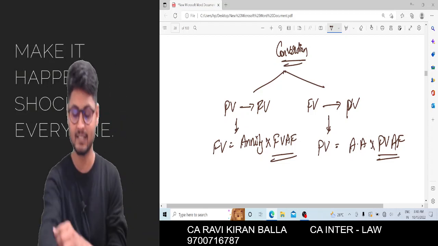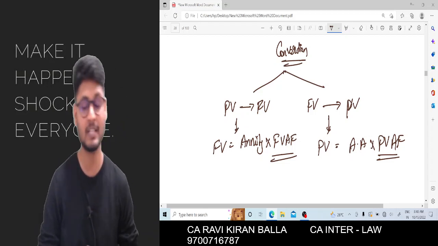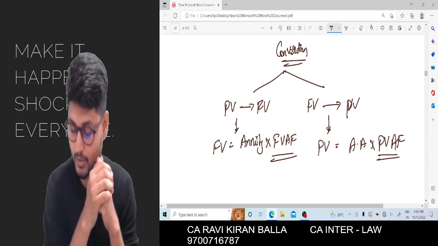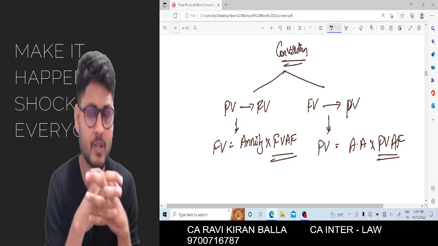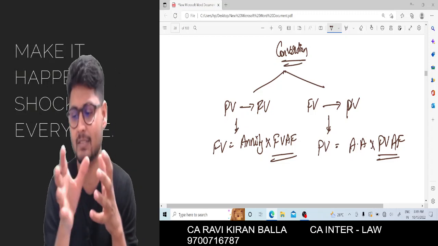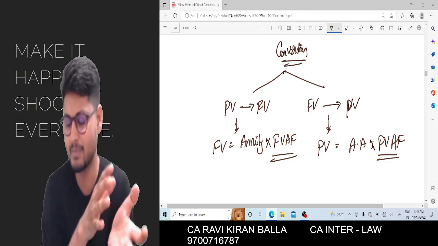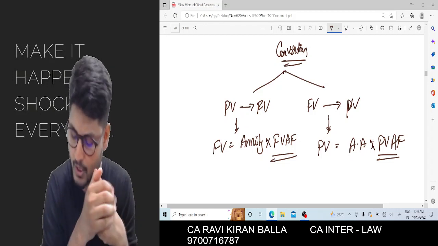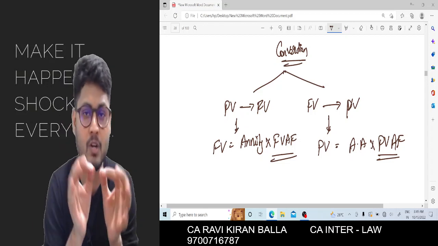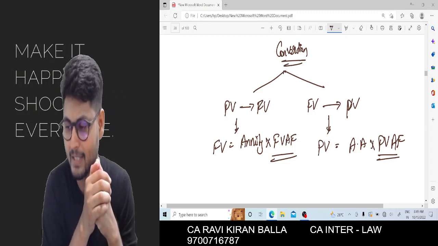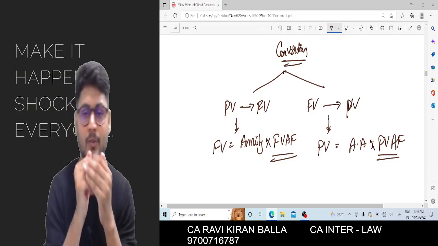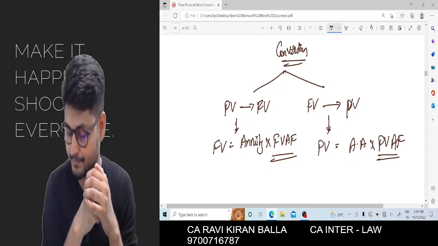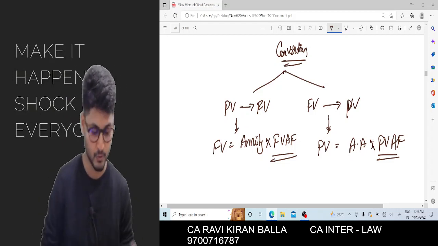I hope you are all getting the point clear. This is how I converted from present value to future value and future value to present value. The notes, you can copy simultaneously, because this chapter is not in the syllabus, hence I am not giving detailed notes. Whatever I am writing, you can pause and copy. But it must be on your fingertips, 100% fit into your mind without looking into the notes. I guess I can go forward now.